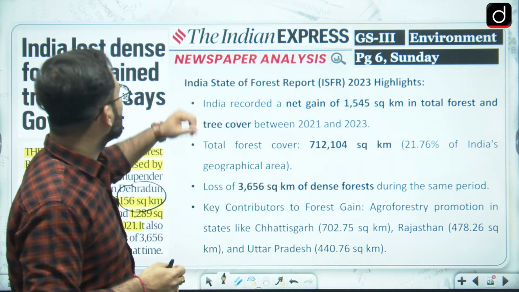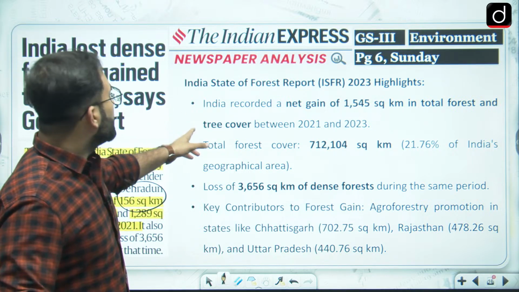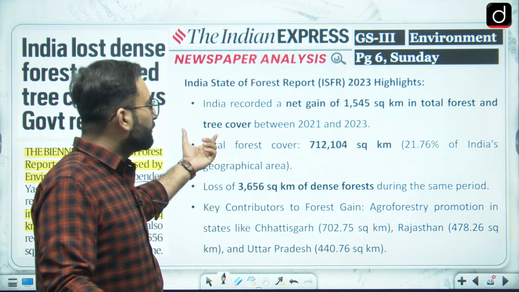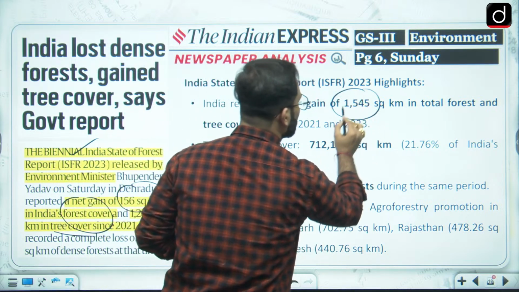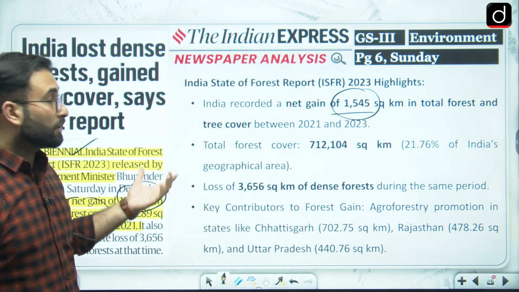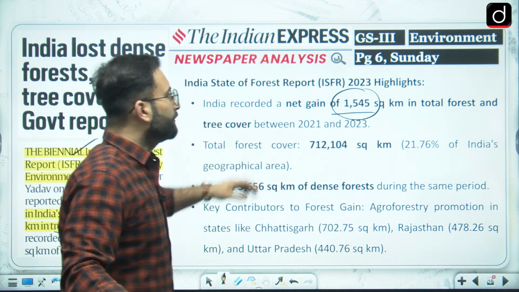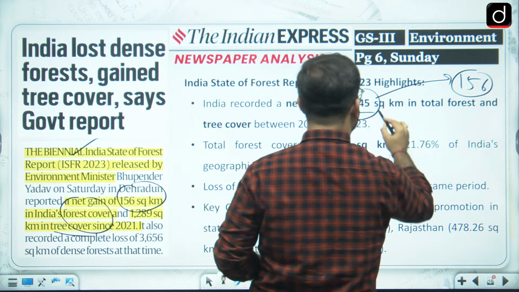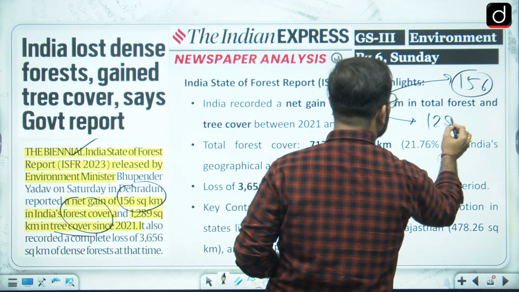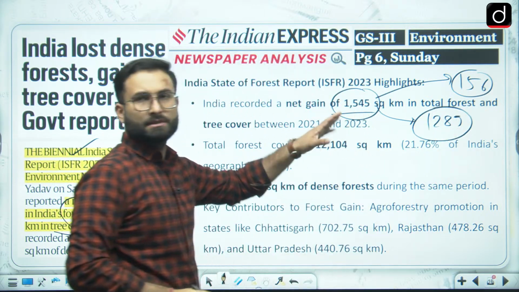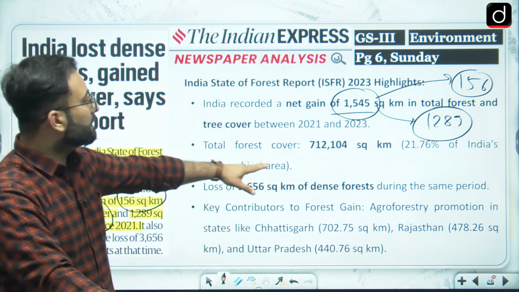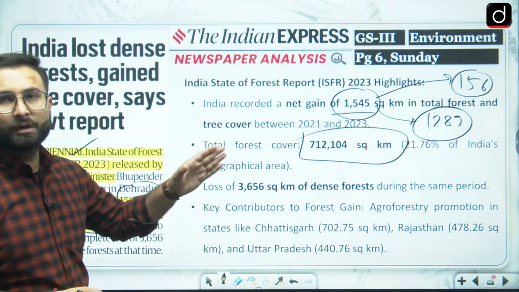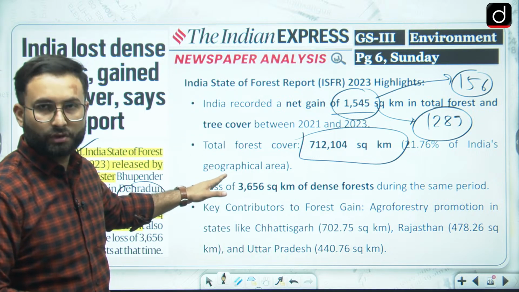Now coming to this particular part over here, India recorded a net gain of 1545 square kilometers in total forest and tree cover, out of which nearly 156 square kilometer is from the forest cover and the remaining 1289 is because of the tree cover. So mostly it is tree cover and not the forest cover. Total forest cover right now is 7,12,104 square kilometer, that is 21.73% of India's geographical area.